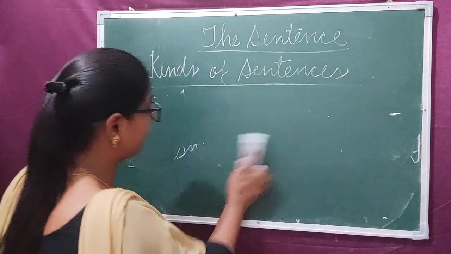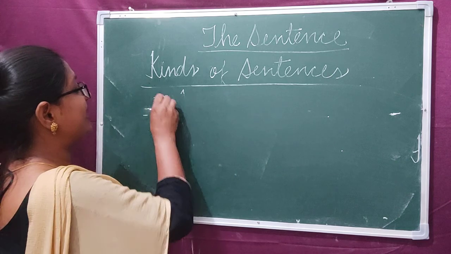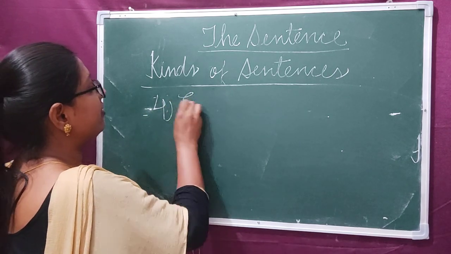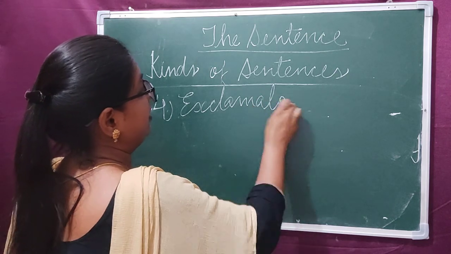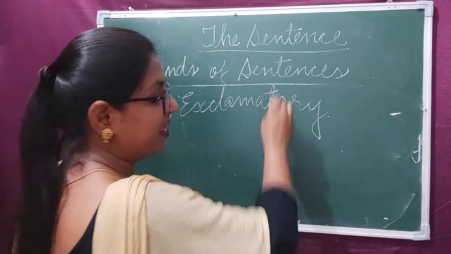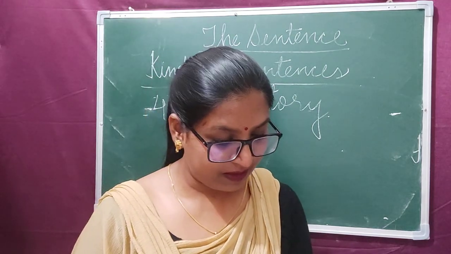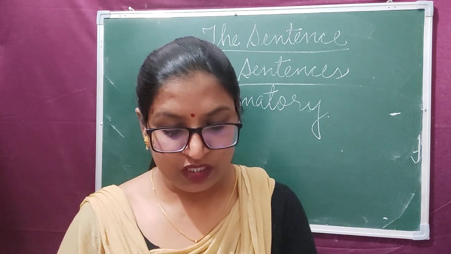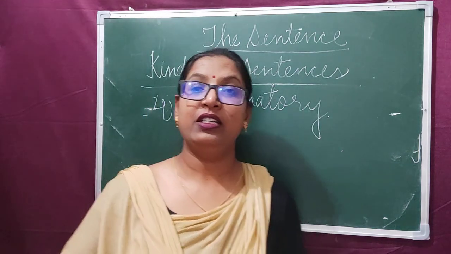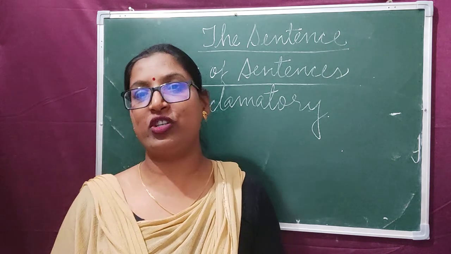And the last one, the fourth one, is exclamatory sentence. What is exclamatory sentence? Exclamatory sentences express sudden or strong feelings or emotions.